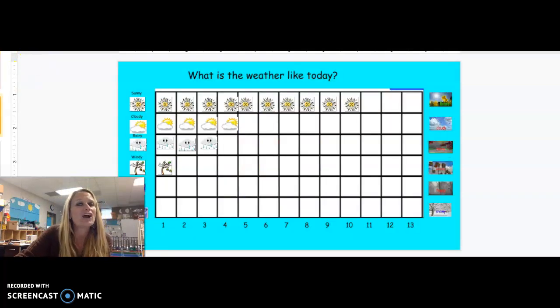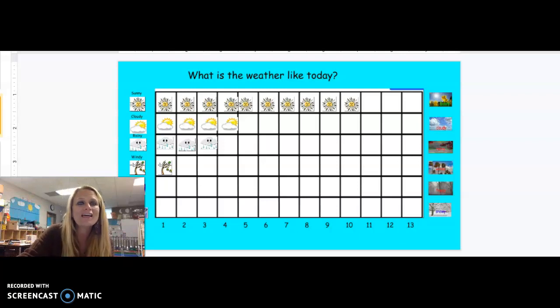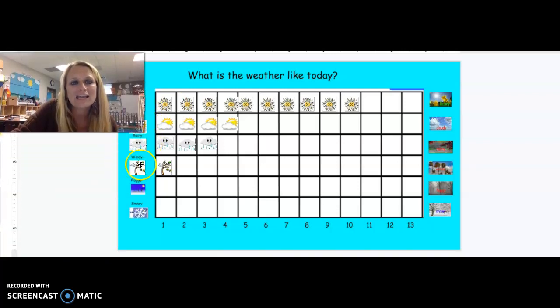All right, we look at our weather graph, but what's the weather? Look outside. What's the weather? What's the weather like today? Is it sunny or is it cloudy or is it rainy outside? Is it windy or is it foggy or is it snowy outside?